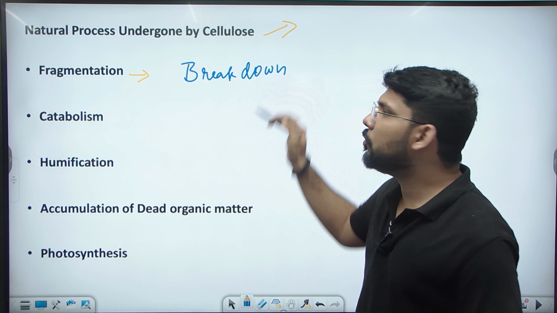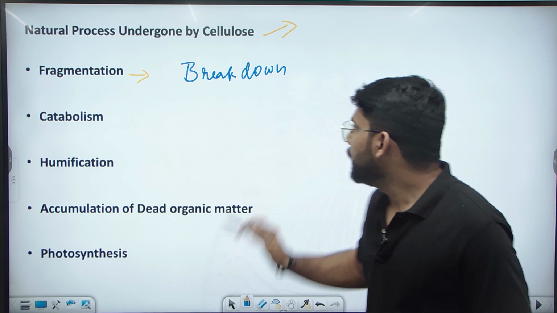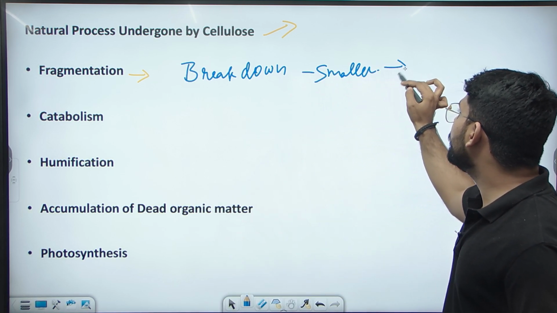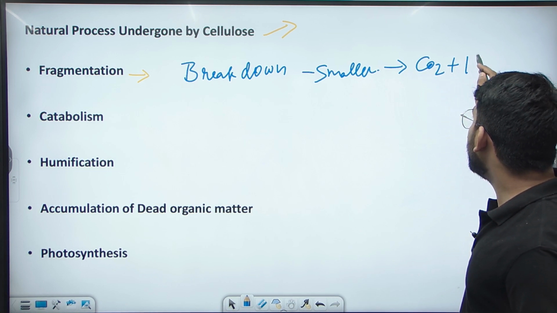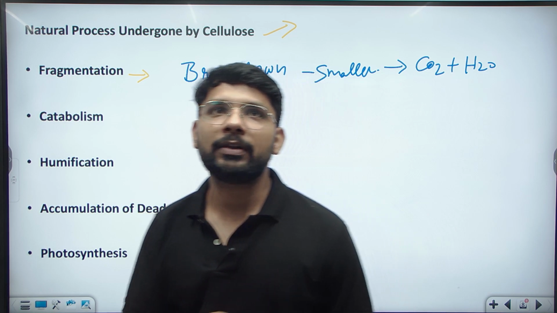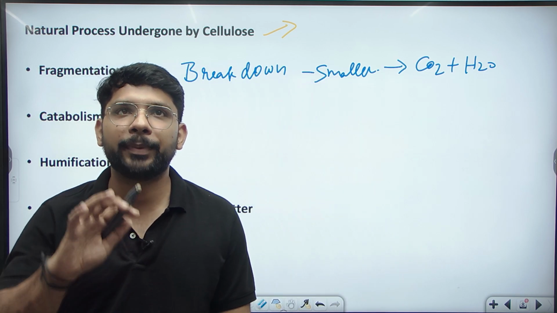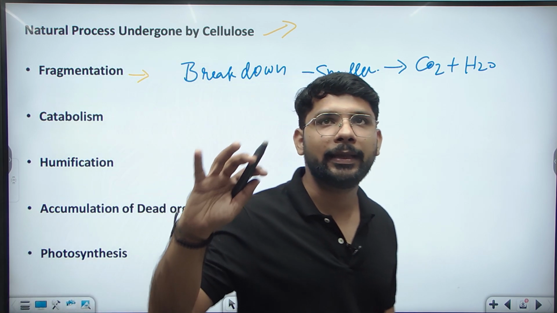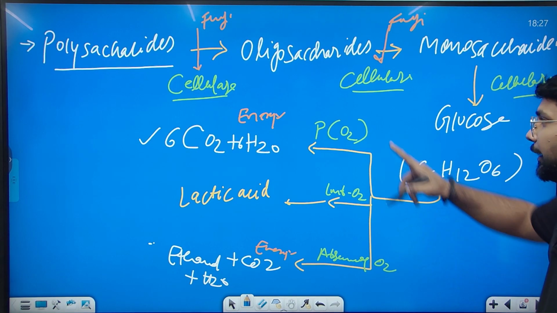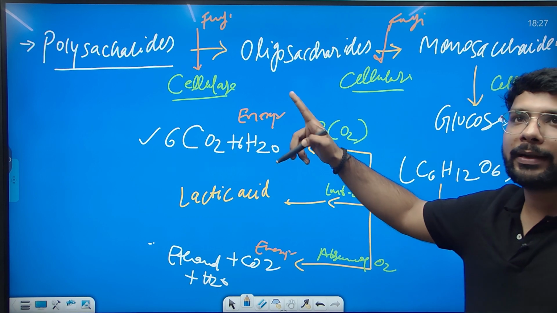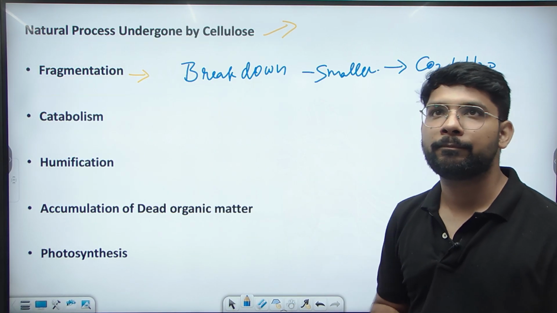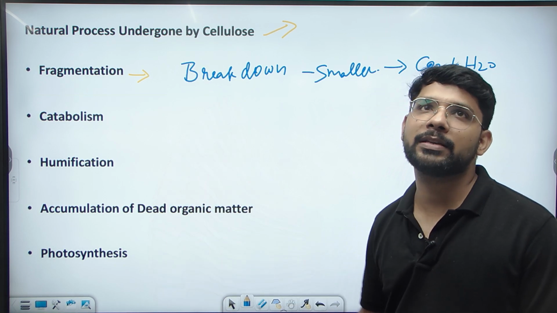Means the breakdown of the larger unit of the cellulose into the smaller unit, and finally into carbon dioxide and water. This breakdown is done by the bacteria and the fungi. As we have seen in this process, how the cellulose breaks down into smaller parts, the same process is undergoing here. So we need to write the names as the question suggested.